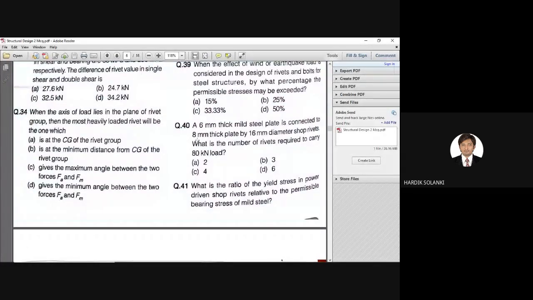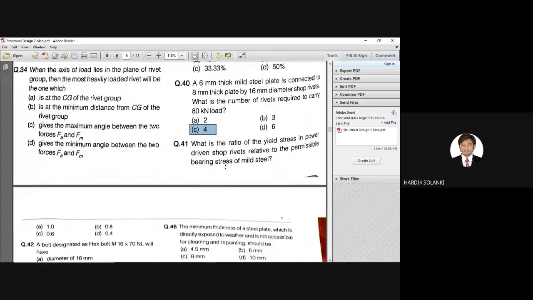Next, question number 40. Again, it is a calculated question, so I'll quickly read out the question and the answer. A 6 mm thick mild steel plate is connected to 8 mm thick plate by 16 mm diameter soft rivets. What is the number of rivets required to carry 80 kilonewton load? Again, it is a long solution for this. Let me see if I can solve this within 1 or 2 seconds. Not possible, right? So the correct answer for 40 is option C, 4. If you want the detailed solution, you can write to me, and I'll give it to you so you can verify your answer.